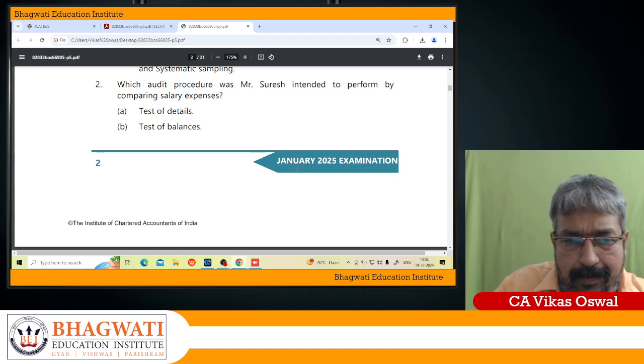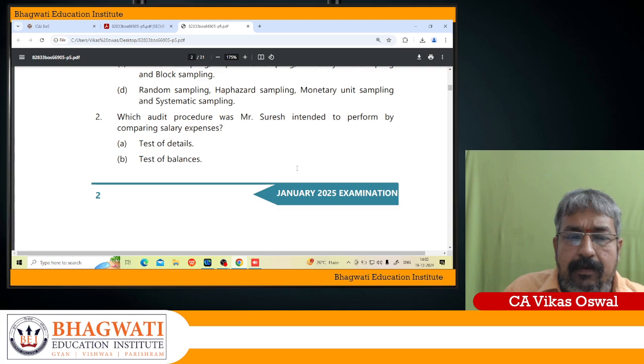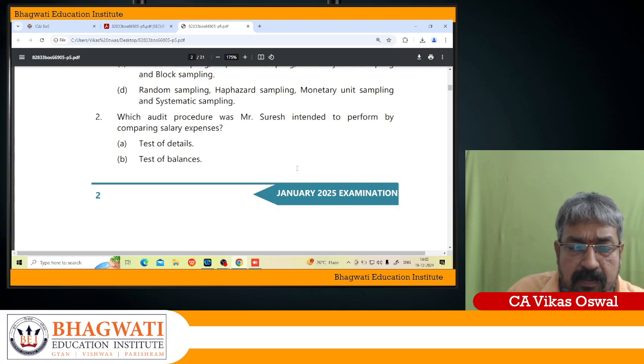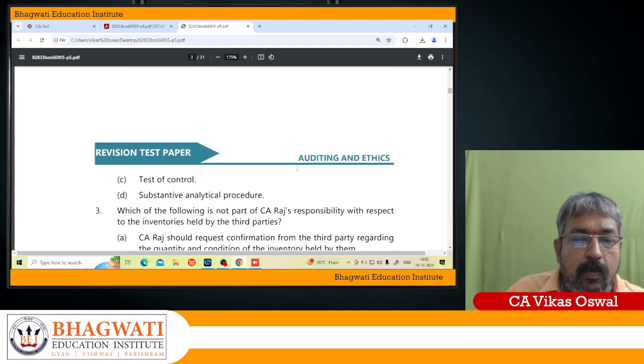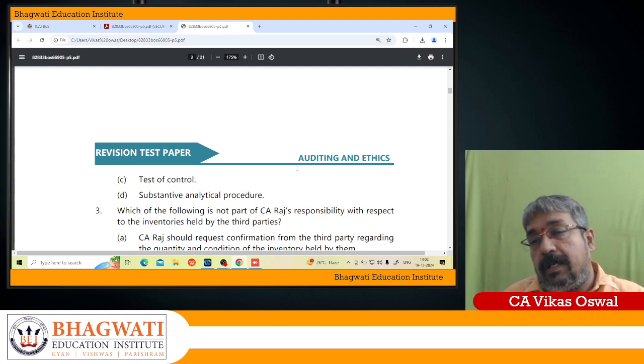So here we are not doing that. Test of balances, that is also not being done. There you do verification of the balances as per the balance sheet item. That is also not the thing. Then you have test of control, we check the internal control. And D is substantive analytical procedure.